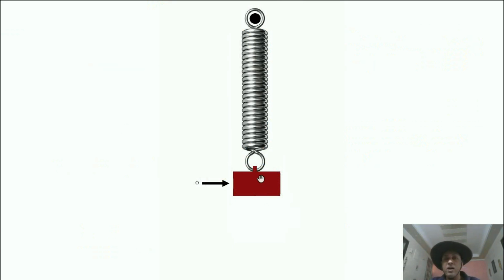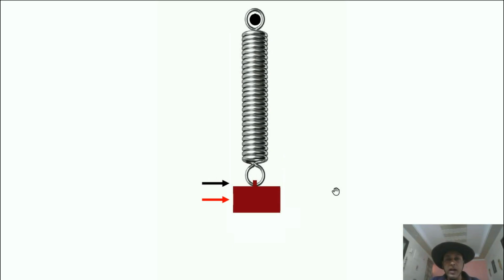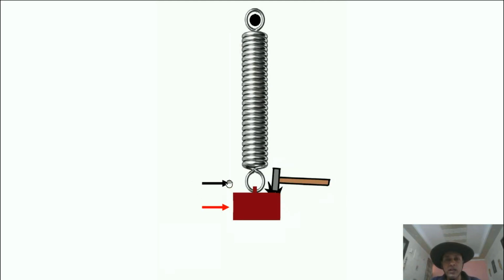Suppose there is a mass suspended by a spring, and this is the mean position of the mass. Right now it is not vibrating. Now if the mass is deflected like this and I take a hammer and give a blow, it is at amplitude. If a blow is given, the amplitude will increase because energy has been added.